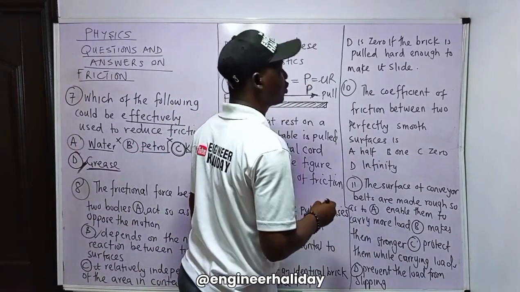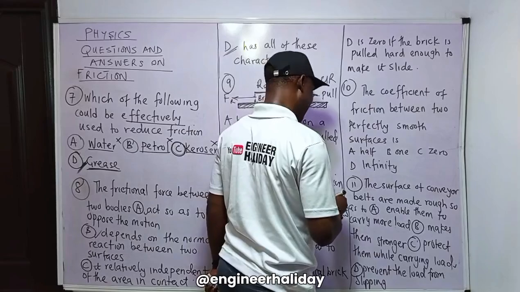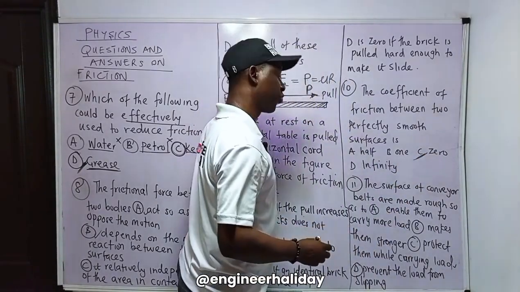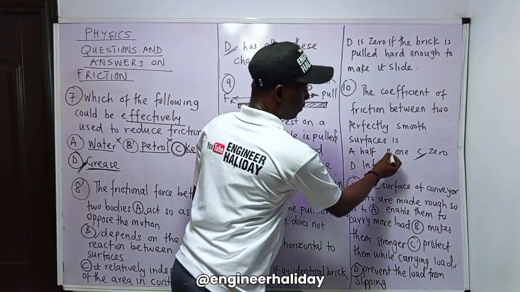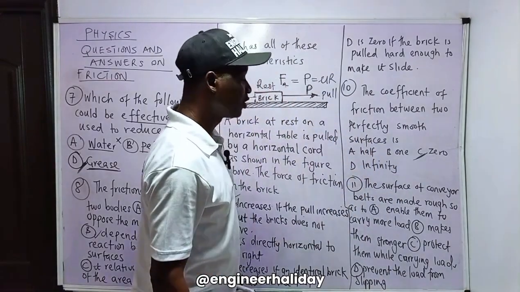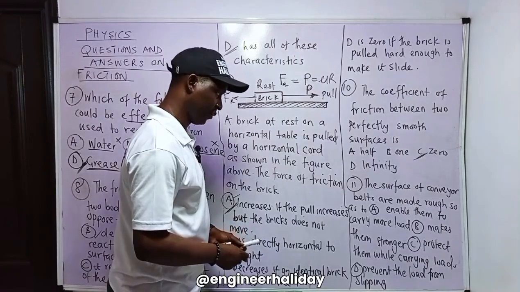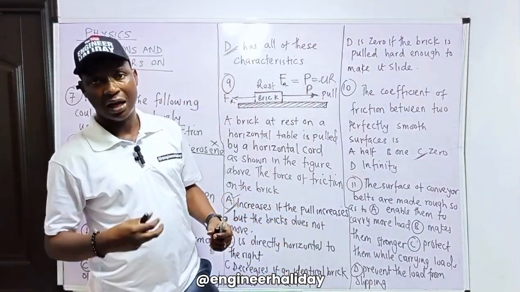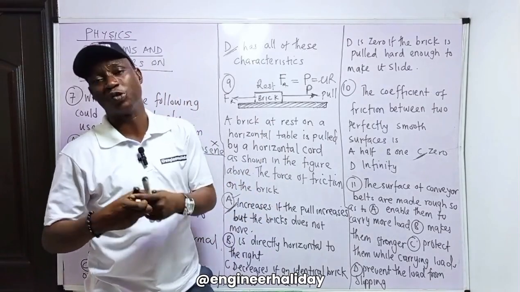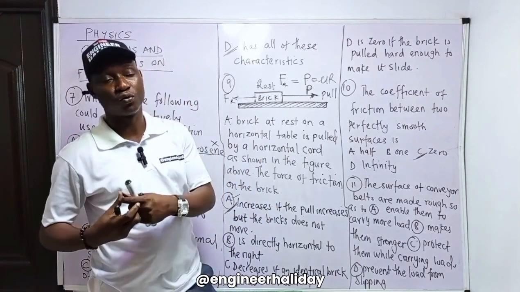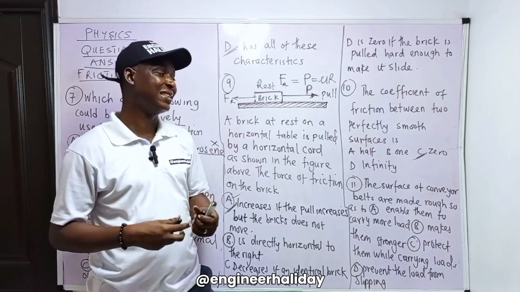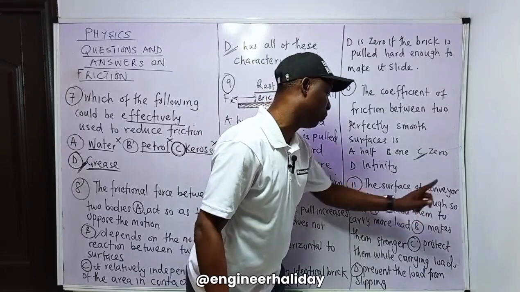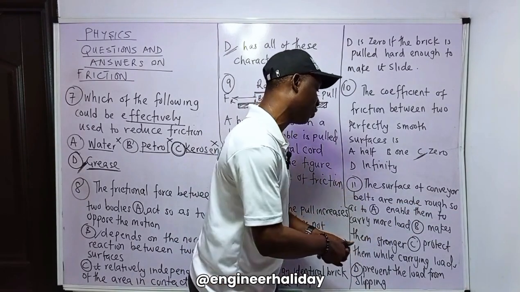Number 10, the coefficient of friction between two perfectly smooth surfaces is 0. For perfectly rough surface is 1. Please remember that. Number 11, the last question. The surface of what? Of a conveyor belt. Conveyor belts are mostly used for carrying loads. And most of the time we advise that the conveyor belt should be rough, not smooth, because if it's smooth, the body will slide easily. So the surface of the conveyor belt is made rough so as to enable it carry a load. That's option A.